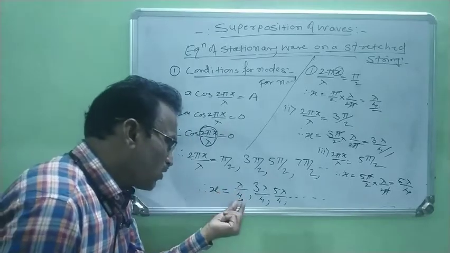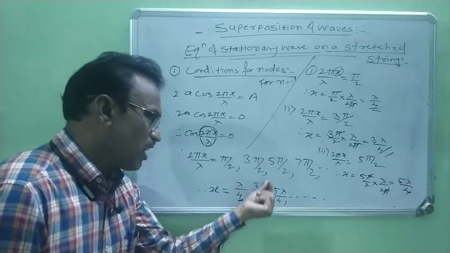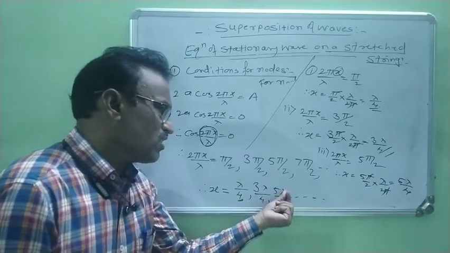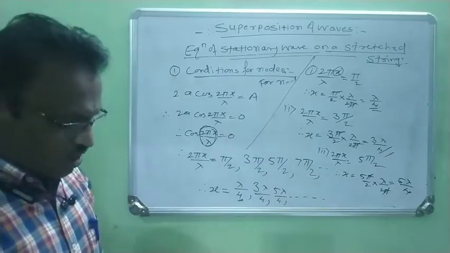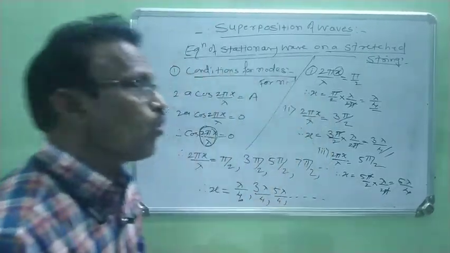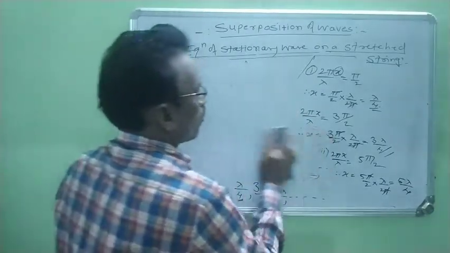Now, the first node is at a distance lambda by 4. Second node is at a distance 3 lambda by 4. Next node is at a distance 5 lambda by 4, right? Now, we have to find out the distance between two successive nodes.